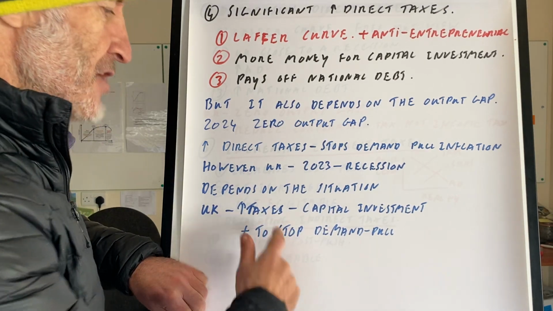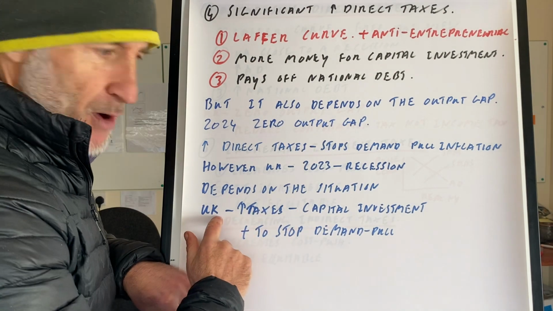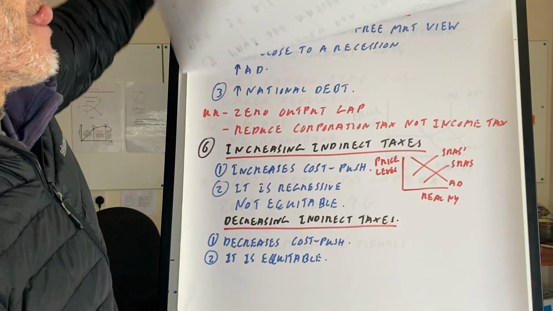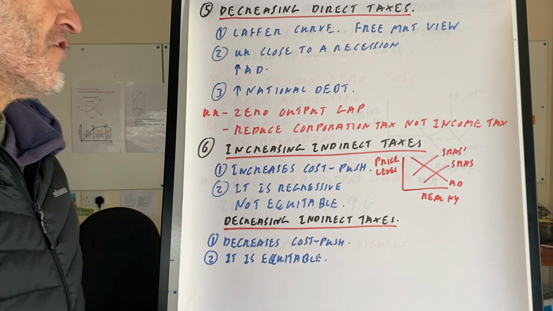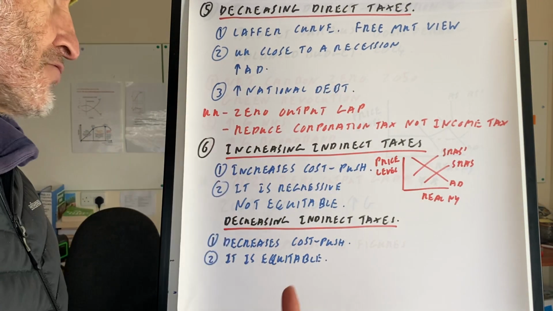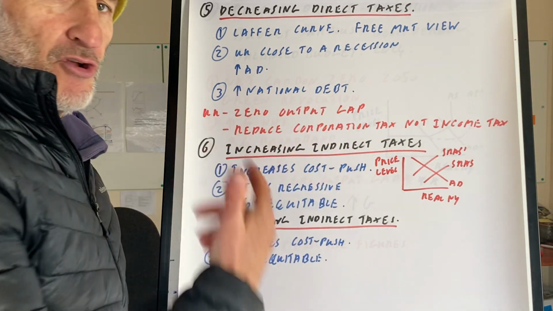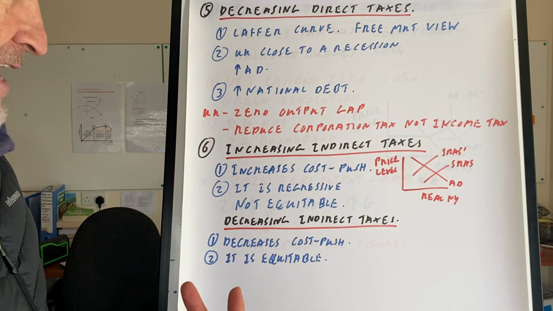If we're in a boom period, you may want to increase taxes, but also we might want to spend more money on capital investment. Not a bad idea. Or we can decrease taxes, and we've got the Laffer curve again. If the UK is close to recession, which we are in 2024, maybe it's a good idea to increase AD. Sorry, it would increase national debt, and maybe that's a bad idea.